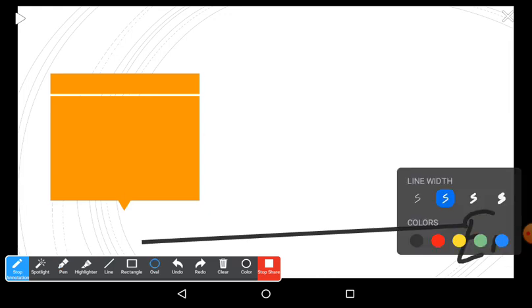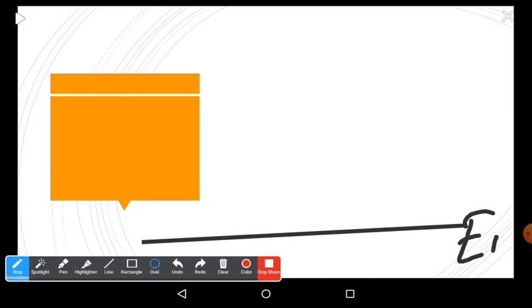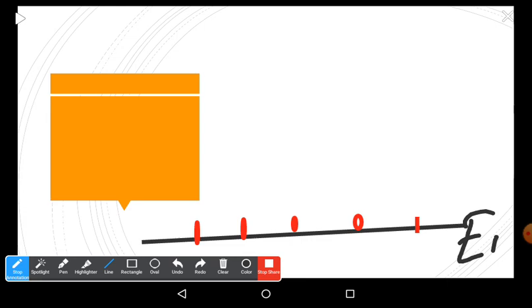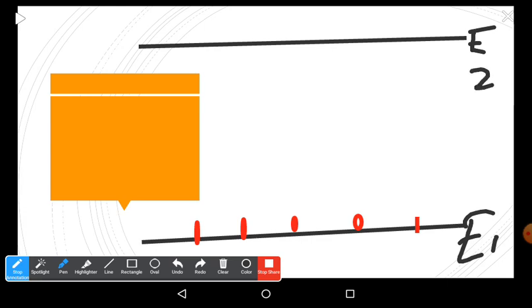We excite these atoms to a higher energy level. Here we have this excited level, which is denoted by E2.